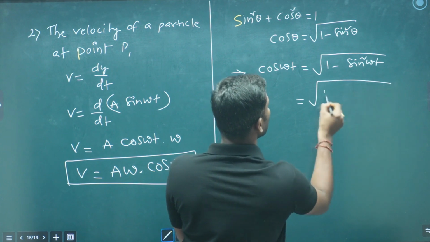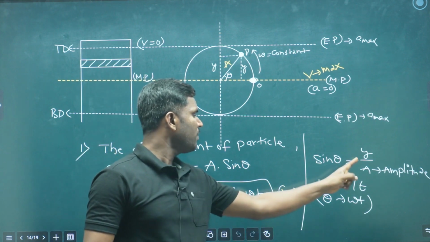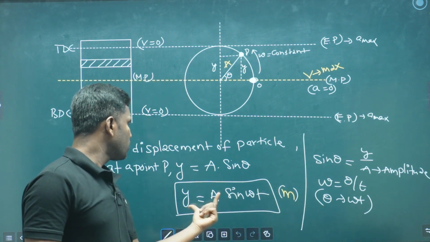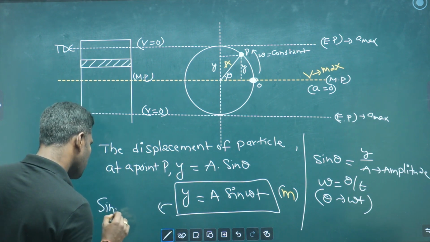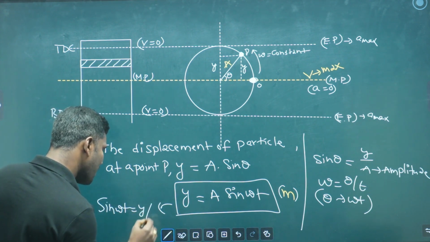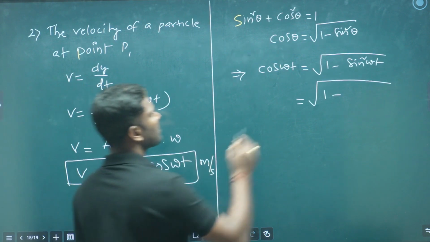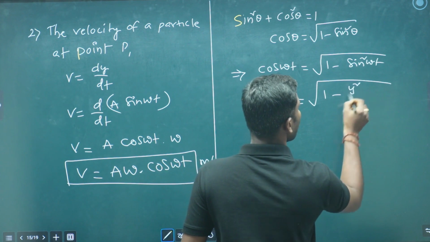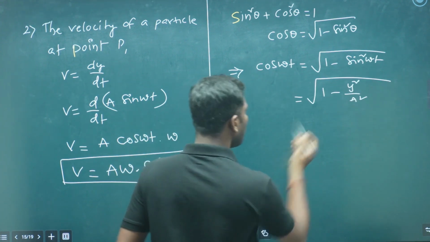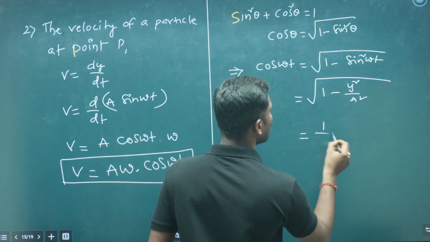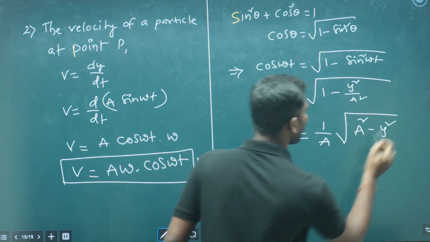Clear? Here sin omega t equals y by a, displacement by amplitude. So sin square omega t is y square by a square. Therefore cos omega t we got as 1 by a, square root of a square minus y square.